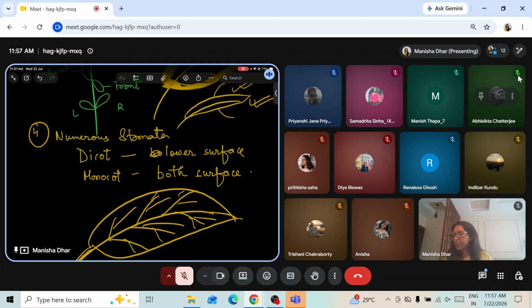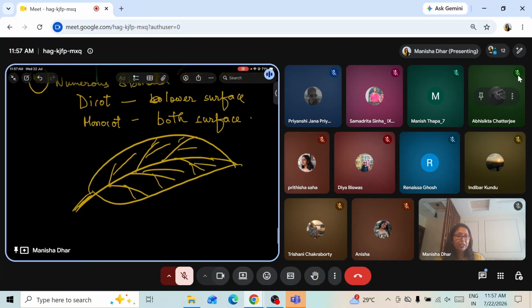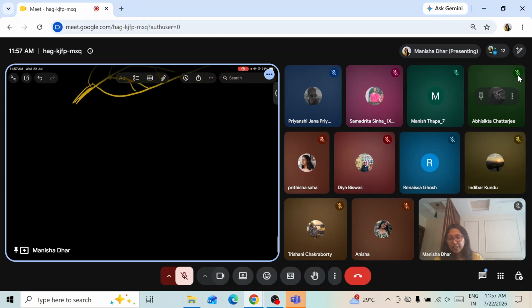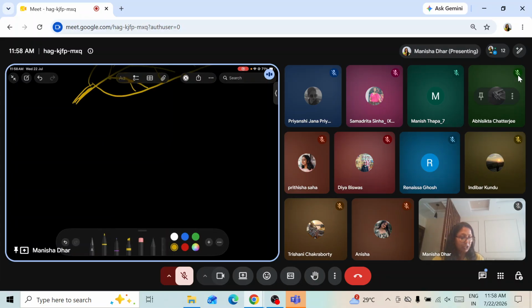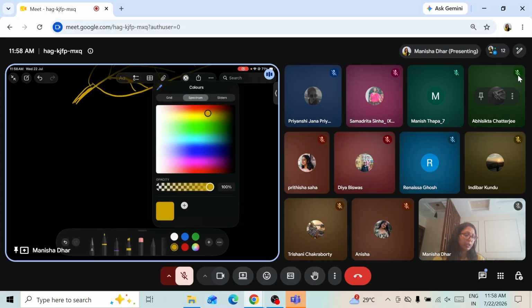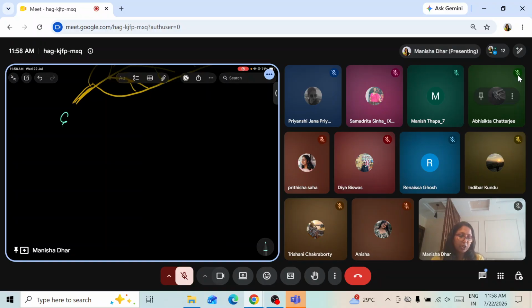So this is it. We pass on to the next portion, that is the end results, the products of photosynthesis. End results, meaning what is formed. Till now we were talking about the process and then the adaptations, and now we pass on to the end results. What was done with the products that were formed? End results of photosynthesis.